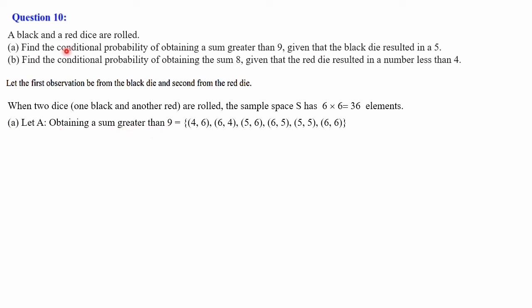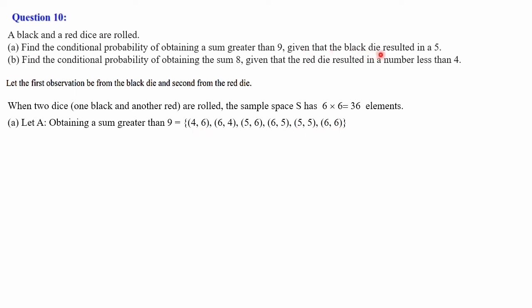This is what the question asks, obtaining a sum greater than 9. So the possibilities are 10 onwards. So 4 plus 6 is 10, then again 6 plus 4 also 10. Next is 11, 5 comma 6 is 11 and 6 comma 5 we can write. Again 10, one more chance is there, that is 5 comma 5. Next is 12, that is 6 comma 6. These are the possible outcomes.